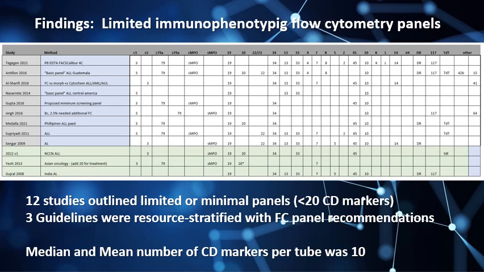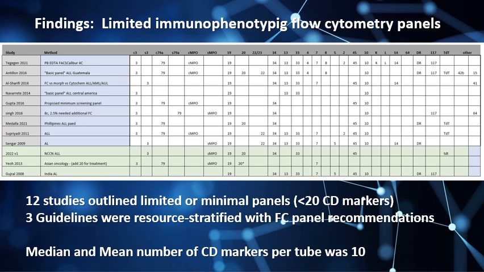From the systematic literature review that I conducted, I tried to get some quantifiable data so that we could make some concrete conclusions. When focusing on the limited immunophenotyping flow cytometry panels, I looked at studies that had limited or minimum panels, which I took to be less than 20 CD markers described. What I found was there were 12 studies that outlined this and 3 guidelines that had resource stratified flow cytometry panel recommendations with limited CD markers. The mean and the median number of CD markers per tube for these limited panels was 10.